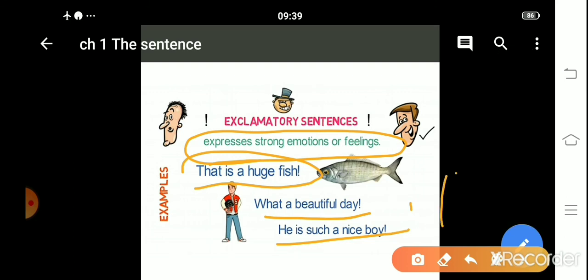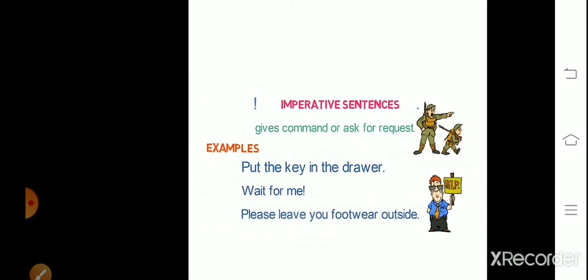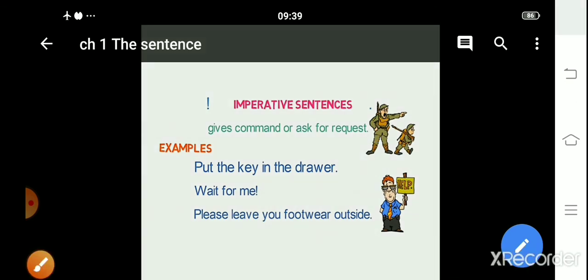The third one is the imperative kind of sentence. It always gives a command or asks for a request. You can order someone, you can request someone; all of these are included in the imperative kind of sentence. Put the key in the drawer. This can be the order. Here we have used what kind of punctuation sign?